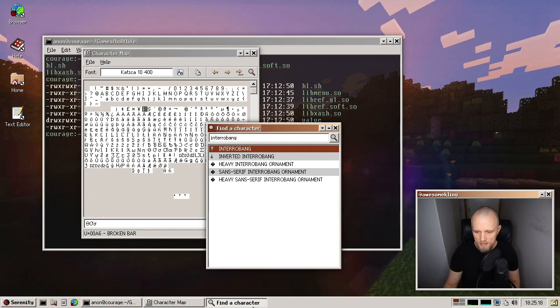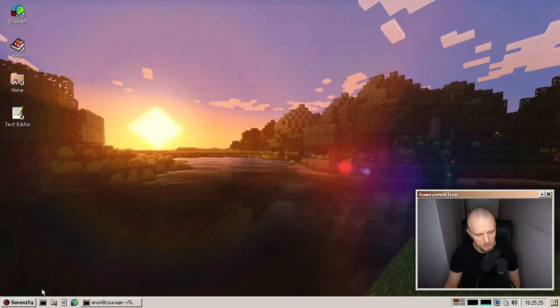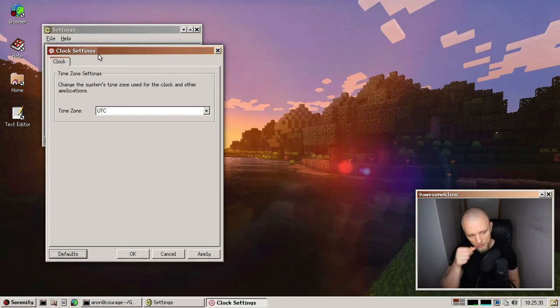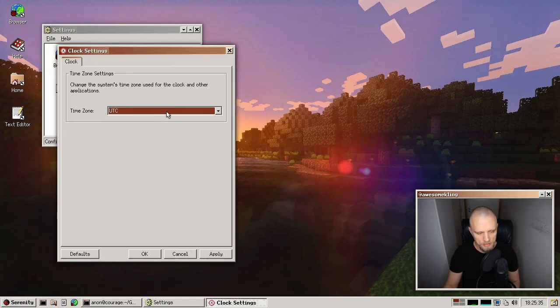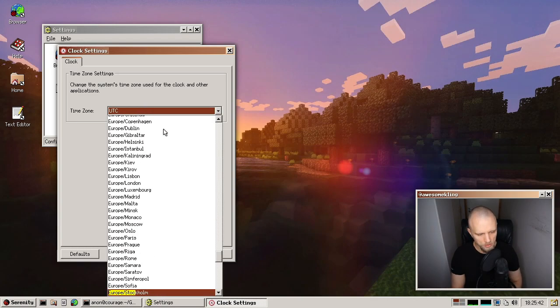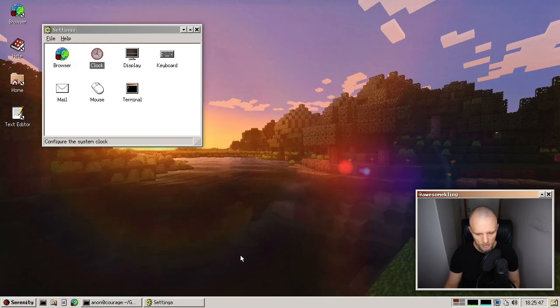All right, let's see something else. How about another new application? So I know Tim has been working on time zones a bunch this month. And in support of that, he added a new clock settings app where you can change the system time zone. So right now, mine is set to UTC, which is the default. And that isn't actually accurate for my local time. So what if I were to just switch this to Europe Stockholm? And then we will okay that. And look at that. Now I actually see the local time.